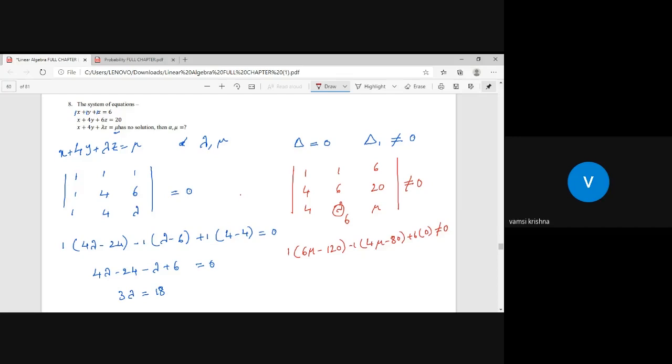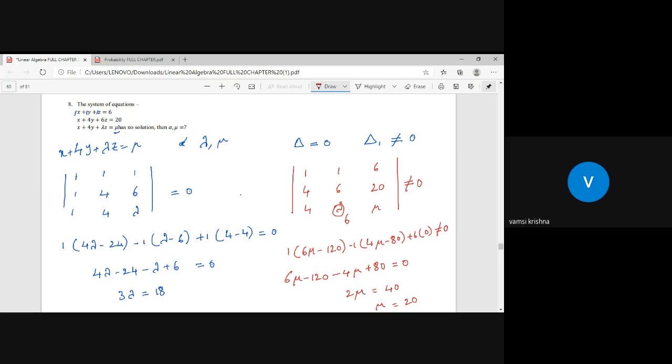So what we have here is 6 mu minus 120 minus 4 mu plus 80 is equal to 0. So 6 mu minus 4 mu is 2 mu, 2 mu minus 40, so plus 40. So mu is equal to 40 by 2, that is 20.